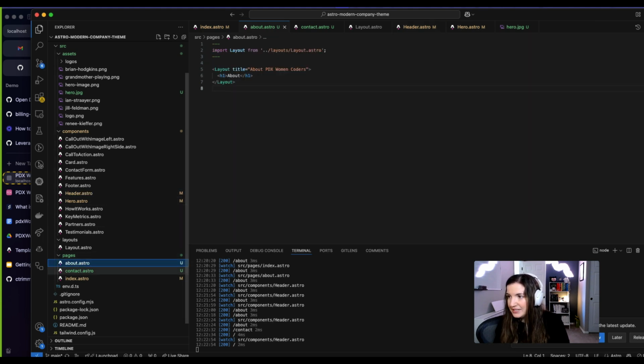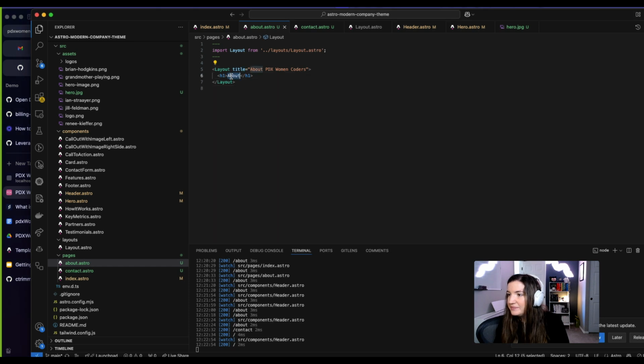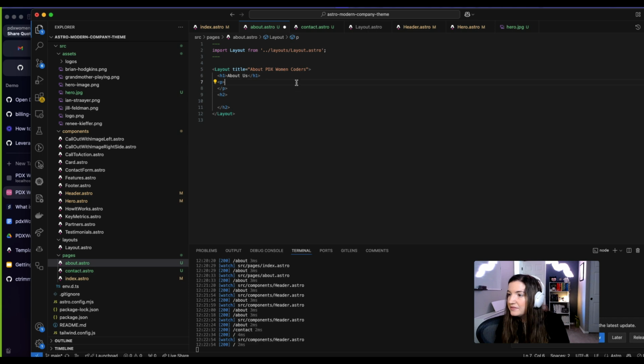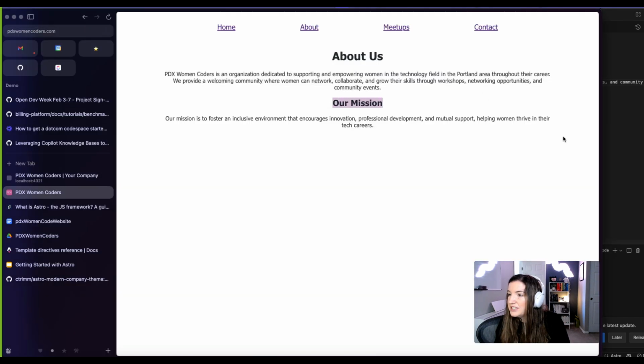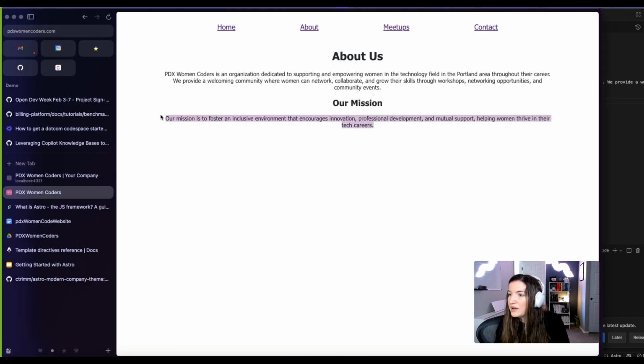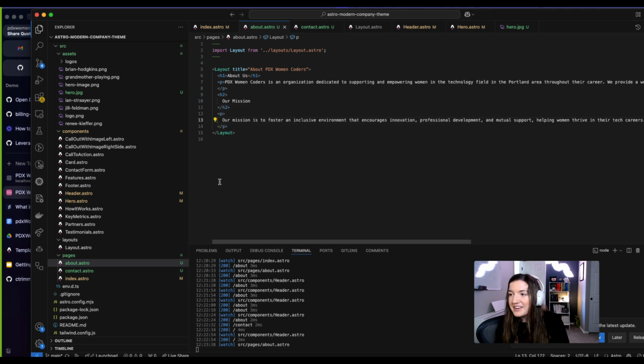We also have, let's see here, so this about page. So let's go steal the copy that we have here, about us. So we've got, I'm assuming this is an H1, and then a paragraph, and then probably an H2 underneath, I would think, if we are following semantic HTML. All right, H2, and we will, let's see here, copy this into here. Our mission, and then we'll copy that. Helps that this is a very easy website to begin with, but